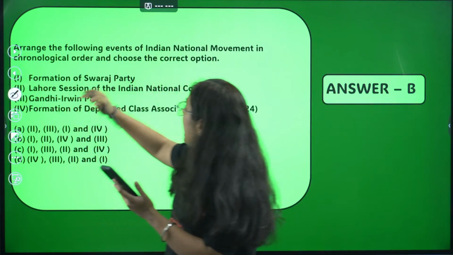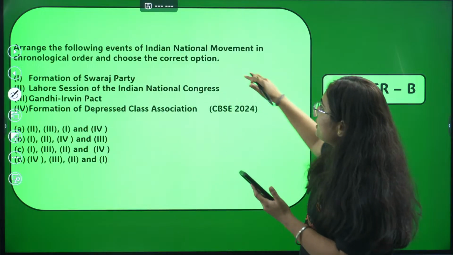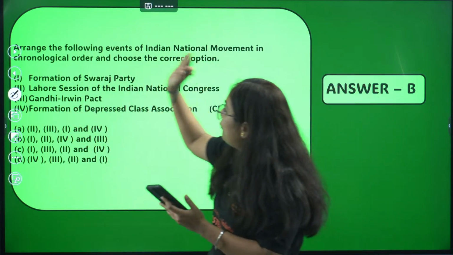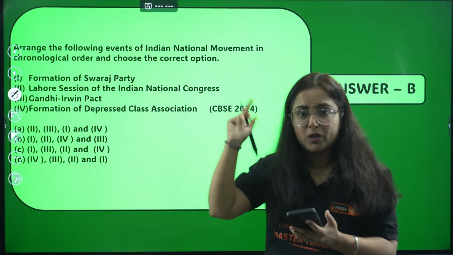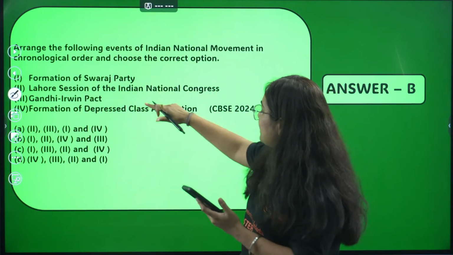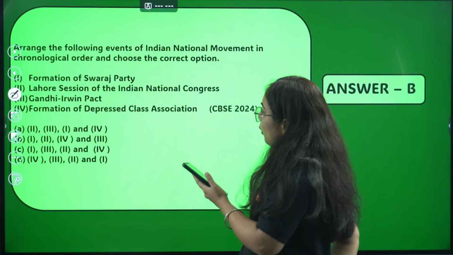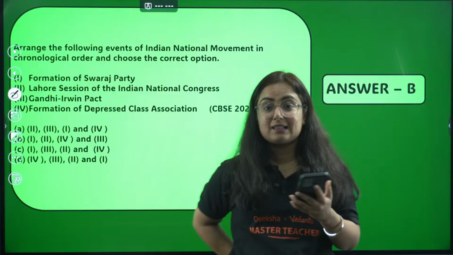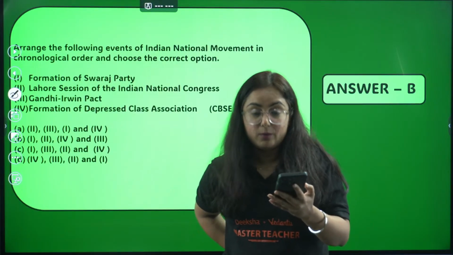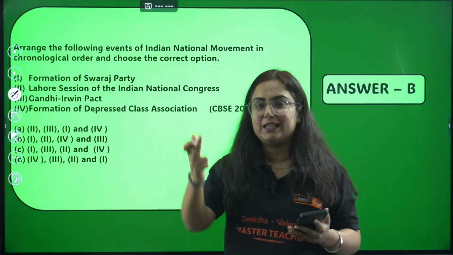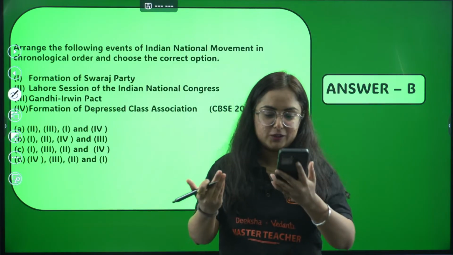Next question: arrange the following events of Indian national movements in chronological order and choose the correct one. Formation of Swaraj Party, first incident. Lahore session of Indian National Congress, third. Gandhi-Irwin Pact, and then fourth, the formation of Depressed Class Association. A tricky one, very tricky one, students, because I am also just remembering the dates. Meanwhile, you can also do it and answer it.